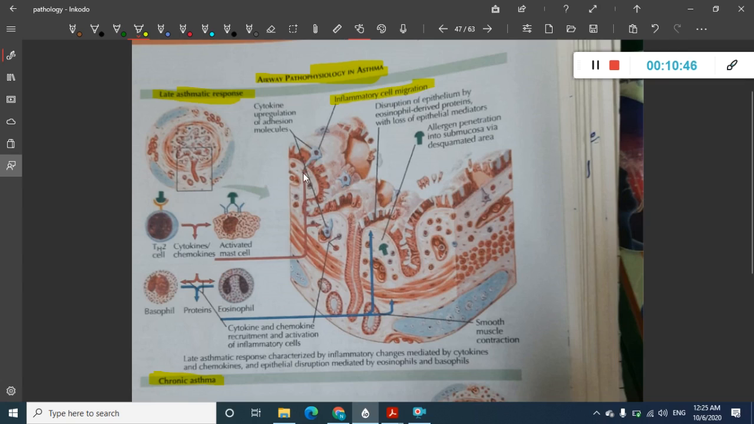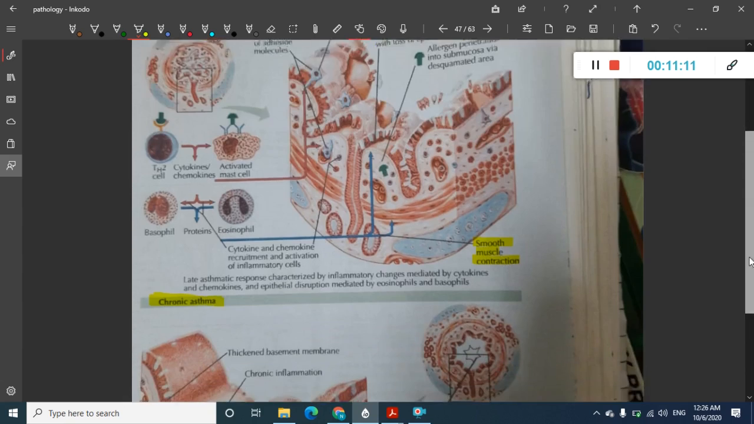There will be increased cell permeability. Because of increased cell permeability, there is inflammatory cell migration. There is also disruption of epithelium by eosinophil derived proteins, and there is also smooth muscle contraction, as we have already seen. These are mediated by cytokines and eosinophils.